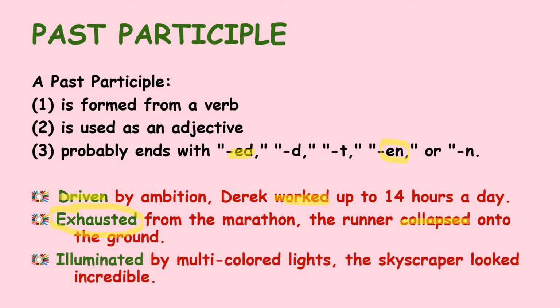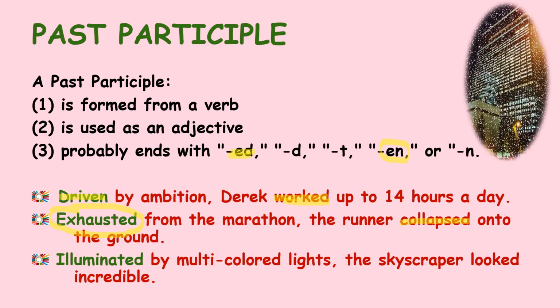Illuminated by multicolored lights, the skyscraper looked incredible. Illuminated means lit, and skyscraper is a tall building. So the main verb here is looked. And we are describing the skyscraper as illuminated. Therefore, illuminated, which is used as an adjective, is the past participle.